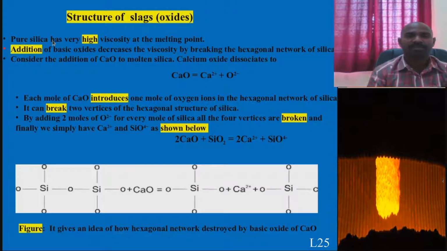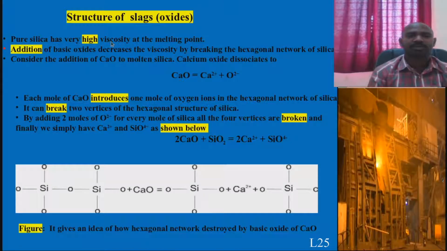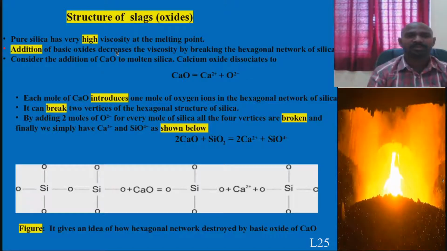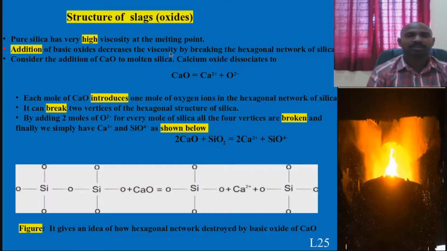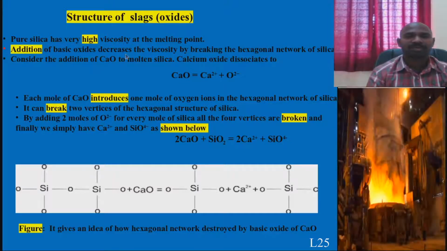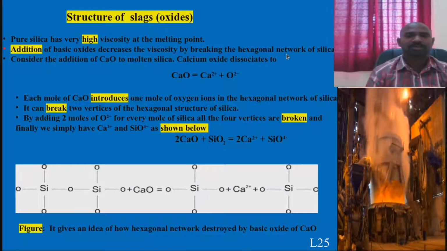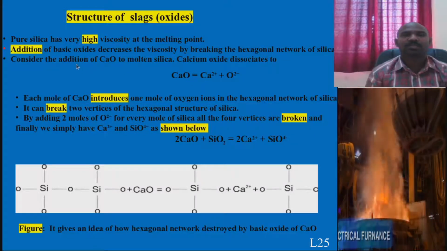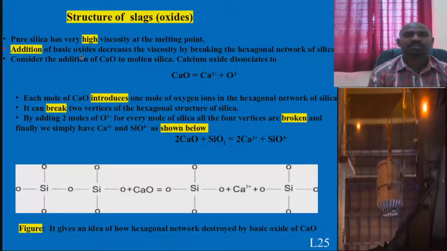This silica has high viscosity at the melting point, whereas basic oxides decrease the viscosity. Acidic oxides increase the viscosity, basic oxides decrease the viscosity. That is why you are able to break the network of silica. These basic oxides have this inherent nature.